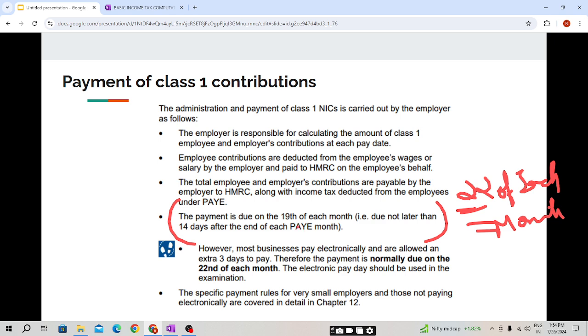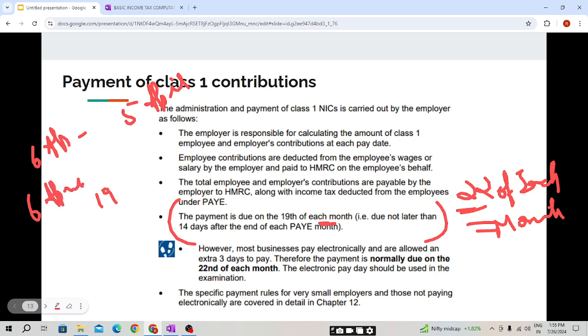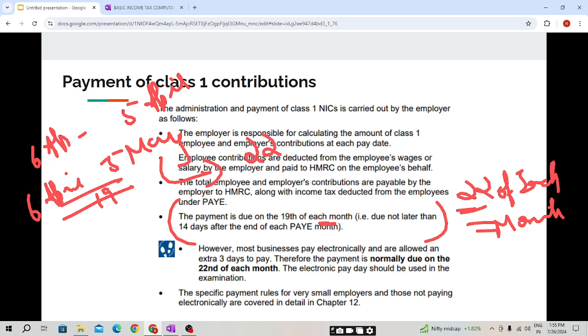The payment is due on 19th of each month, that is, each tax month. Our tax year will start from 6th April to 5th April, students. So the first tax month will be 6th April to 5th May, and this month the payment will be due on 22nd of May. I hope this is clear. The salary for April, the payment date will be 22nd of May, following the next month, because it is as per the tax month.